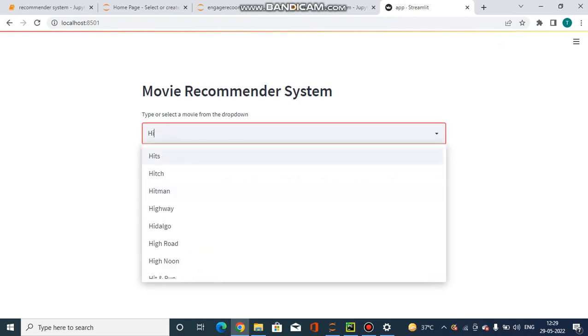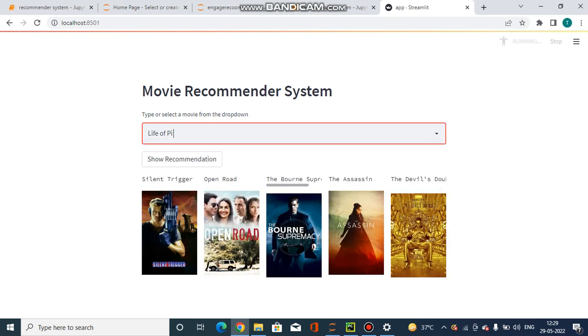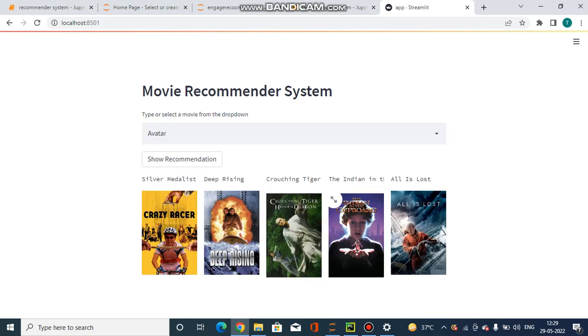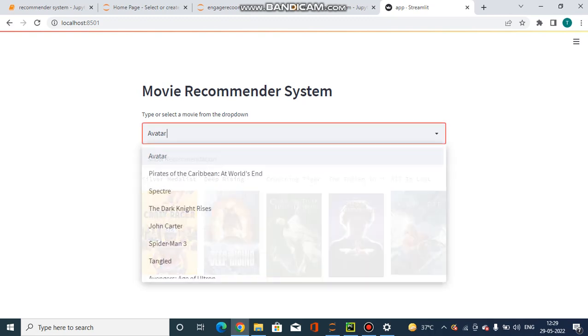If I give it Life of Pi and I tell it to show me the recommendation, then it gives me some animation movies which are also thriller.